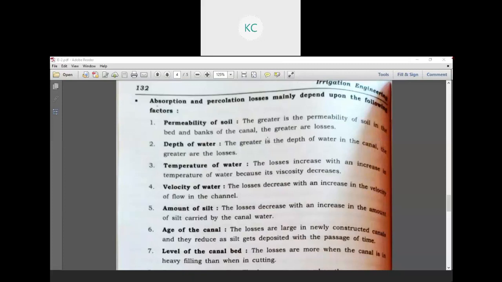Temperature of water: the losses increase with an increase in temperature of water because its velocity decreases.